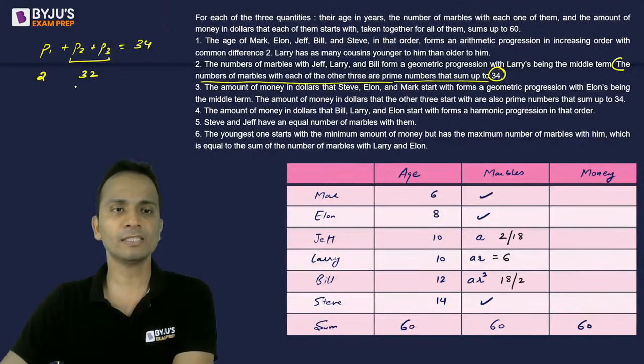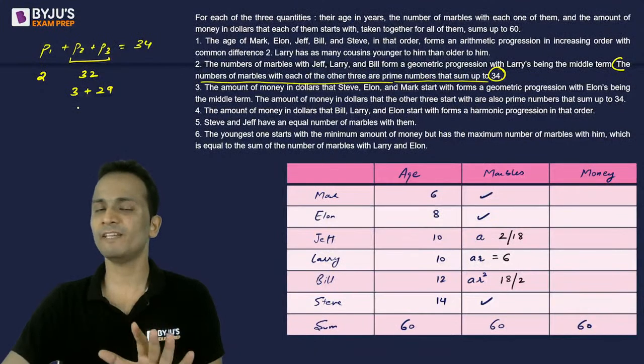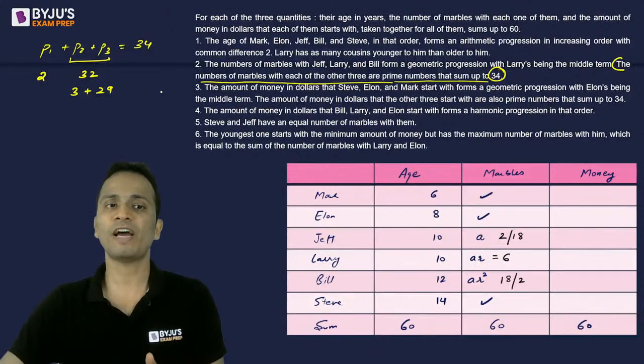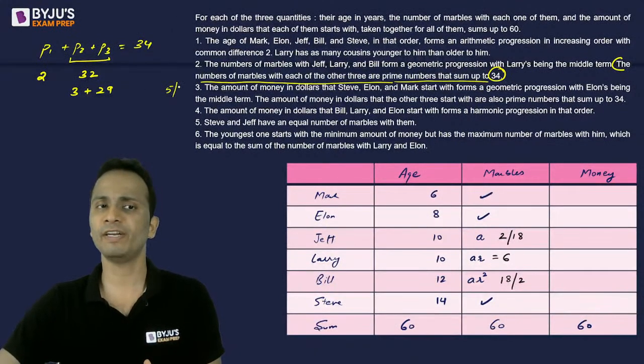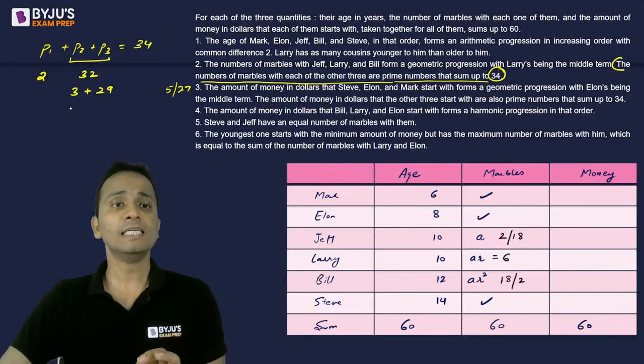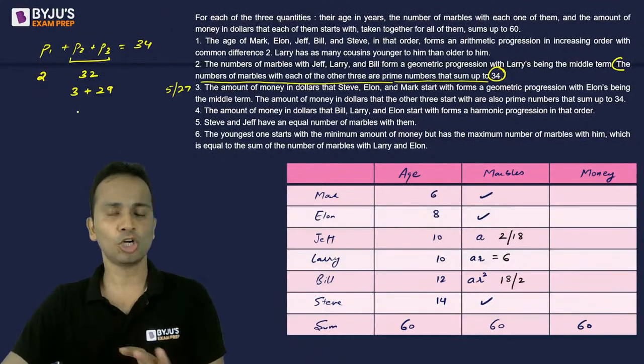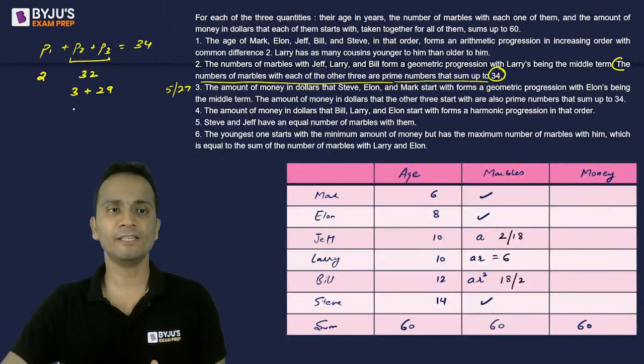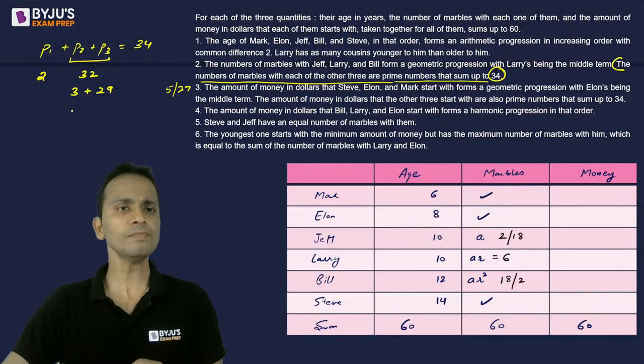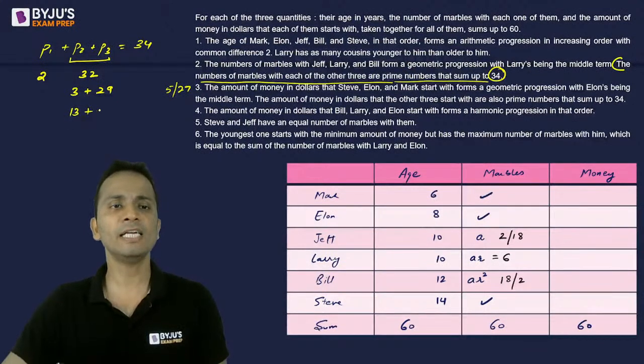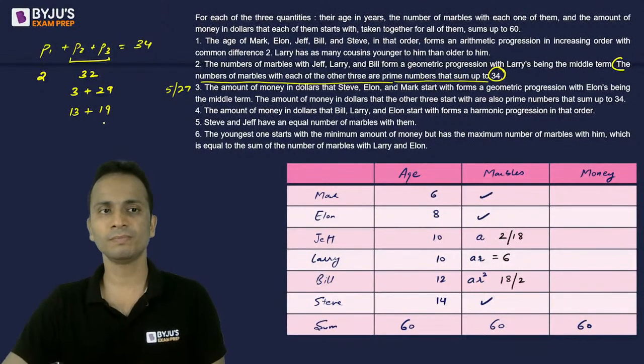Let's do it. 3 plus 29, yes, it is possible. 5 plus 27, 27 is not a prime number, so not possible. 7 and 25, not possible. 11 and 21, not possible. 13 and 19 is possible.